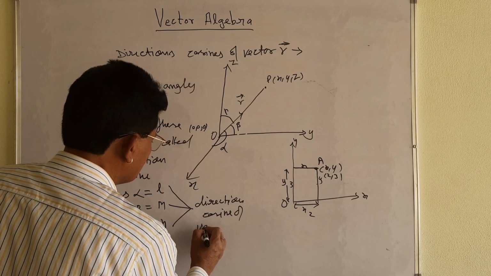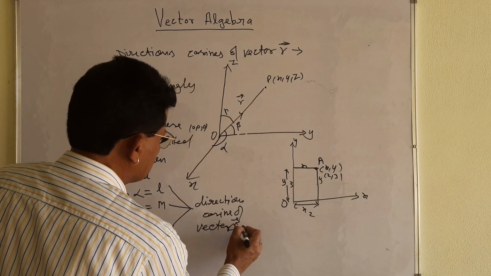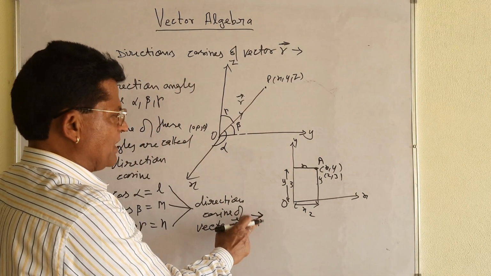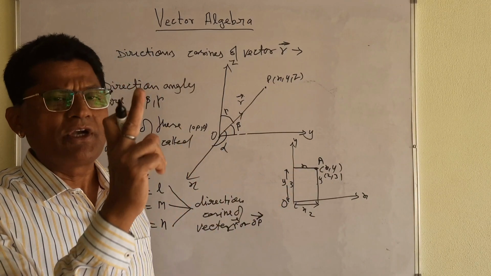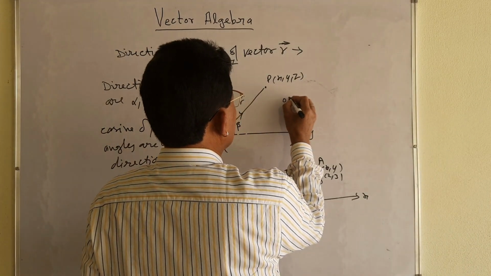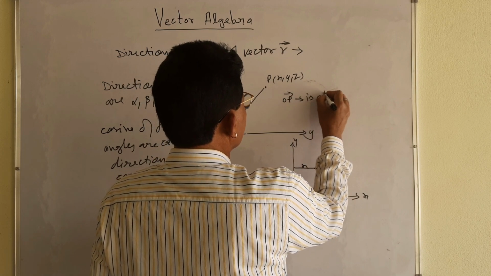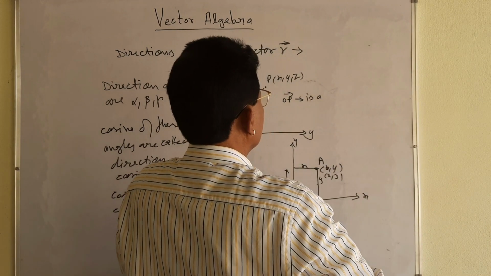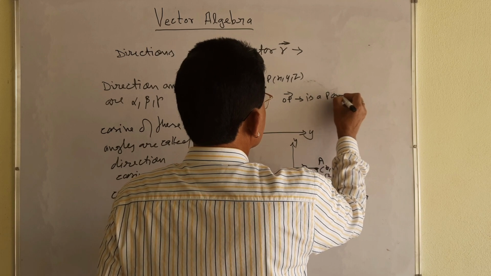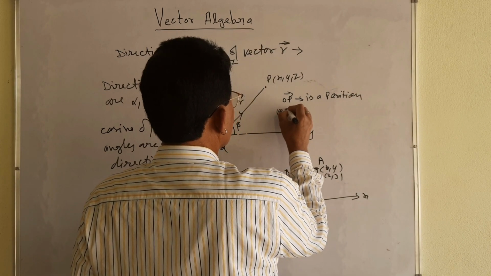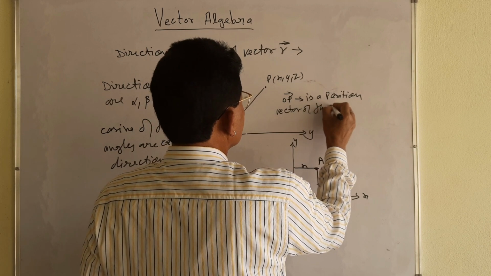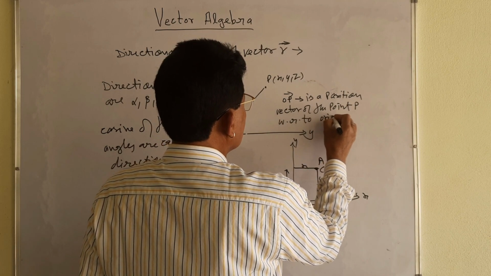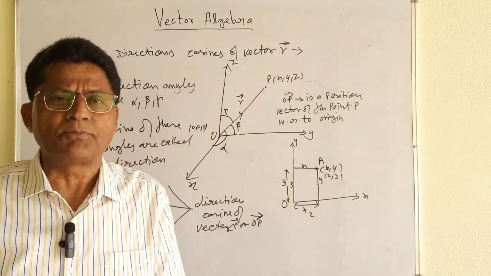डायरेक्शन कोसाइन ऑफ वेक्टर, व्हाट वेक्टर, आइदर यू राइट वेक्टर आर और वेक्टर ओपी। And what you will say about OP, OP that is a position vector of the point P with respect to the origin, ऐसे लिख लीजिए OP, मैं यहीं लिख देता हूं, देखिए is a position vector of the point P with respect to origin. I told you without origin you can't write the position vector, my dear student.